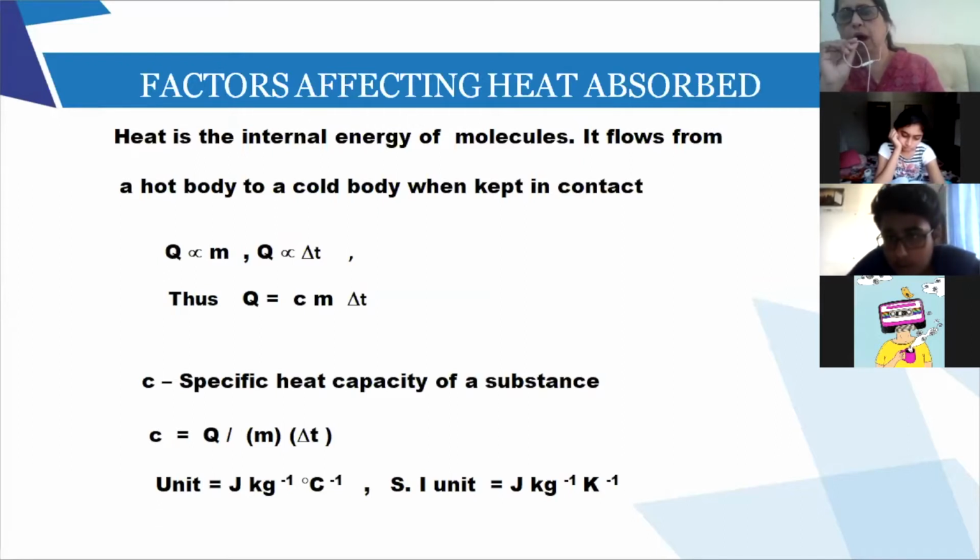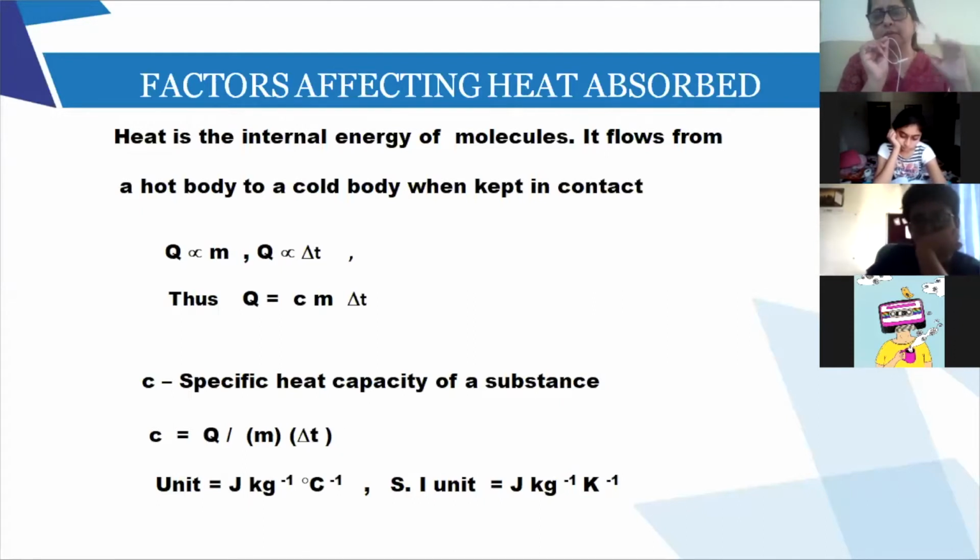Okay. So now, how does it depend on mass? So let us say I have got a substance weighing 500 grams. That substance is at 20 degrees Celsius. I want to increase the temperature from 20 degrees to 40 degrees Celsius. So what is delta T? 40 minus 20. So the delta T is 20, right?